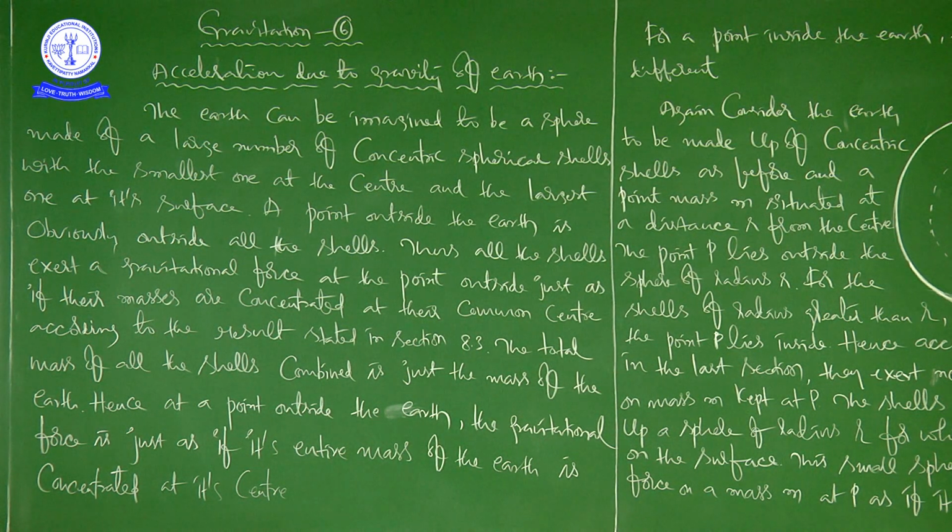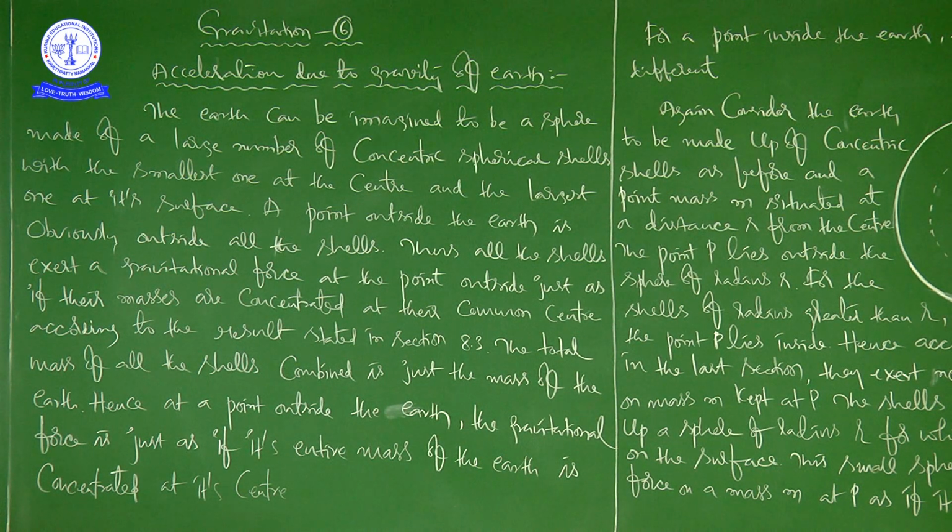So due to the earth, if we need to calculate the acceleration produced in a body of certain mass by the earth, we need the gravitational force. That we already calculated, using the formula F is equal to G M m by R square, right?